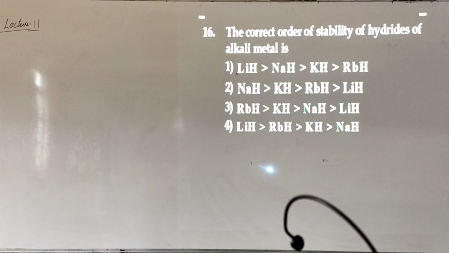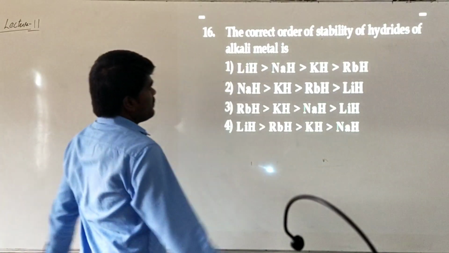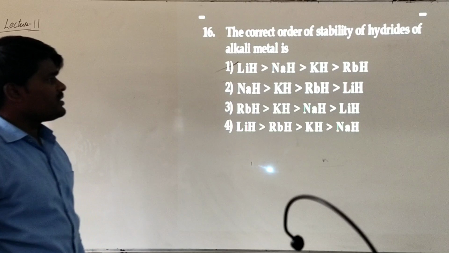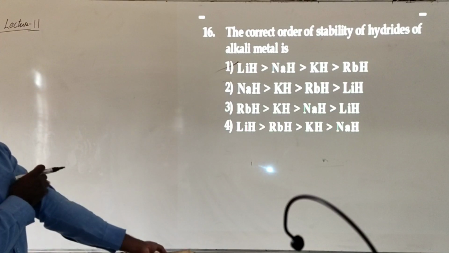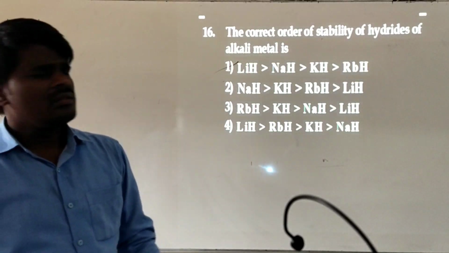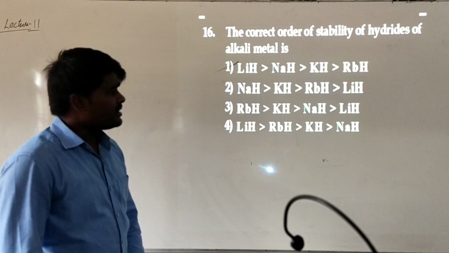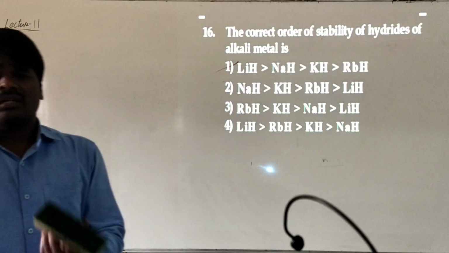The correct order of solubility of hydrates of alkali metals. So from lithium hydrate to rubidium hydrate, solubility decreases. So this is the correct order. This is the trend of solubility of hydrates of alkali metals. So, direct question, you need to remember the trend: from lithium to cesium hydrate, solubility decreases.